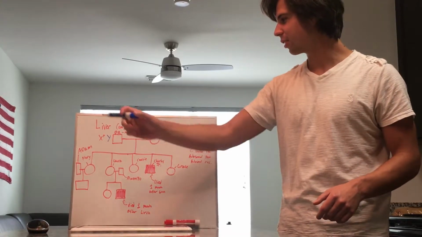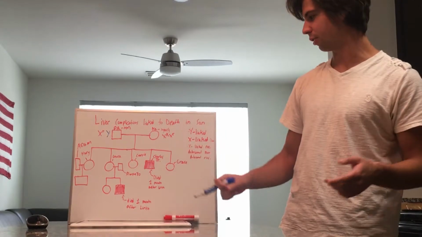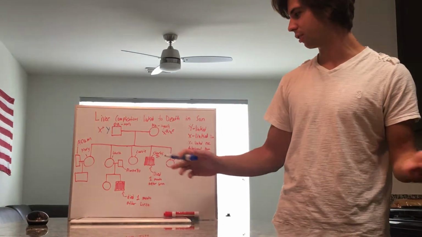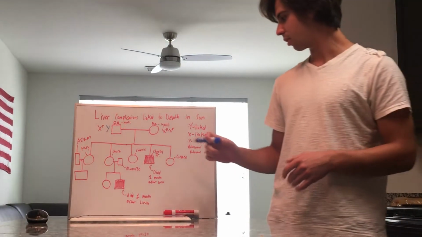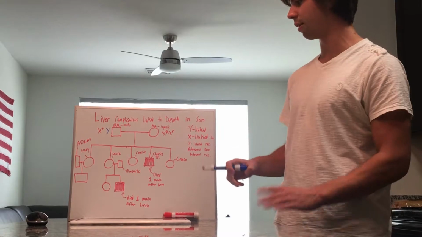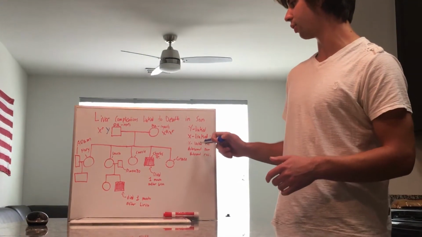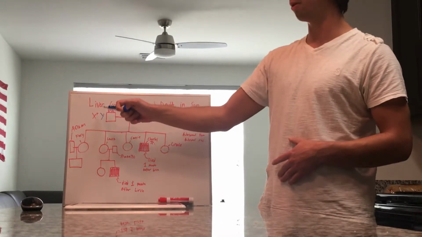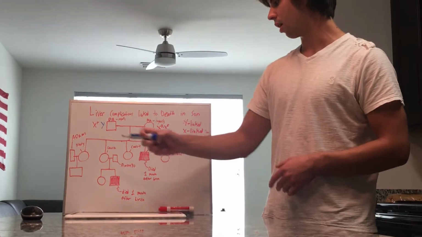All right, so here's the liver complication in the Ingalls family that led to the death of the children. Shaded equals the child died. I've got to jump right into it for time restraints. So I know that it's X-linked recessive and autosomal recessive. I'll get into the whys. The parents have to be carriers for X-linked recessive. So X little r and Y for the father, X big R and X little r for the mother.